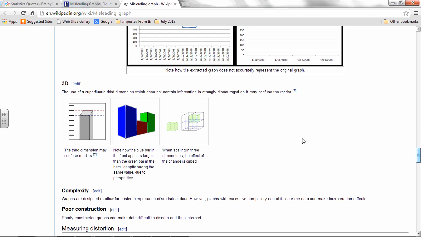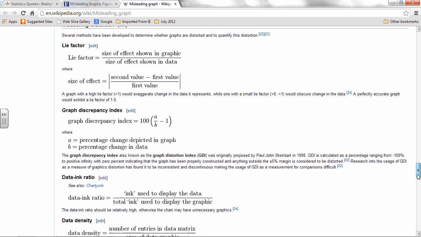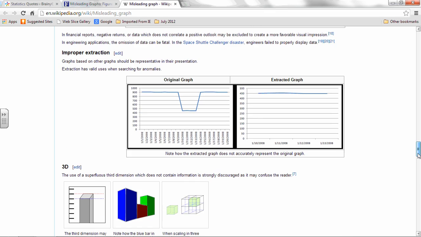More 3D problems. You see on this 3D graph that if we wanted to read a scale from a 3D graph, which one do we measure from? Do we read from the front tip or from the back tip? And we see the problems here that these two are the same height by perspective, but that one looks a lot smaller. It's misleading. 3D graphs are bad. They're just bad. And they have some more information there.